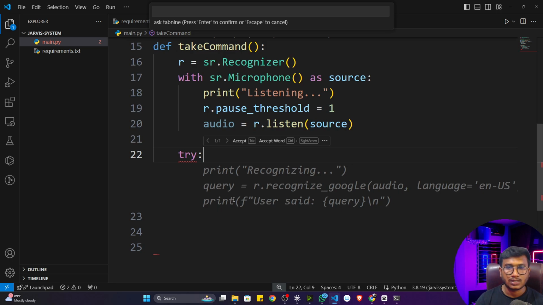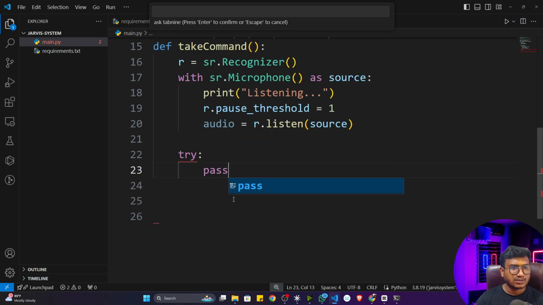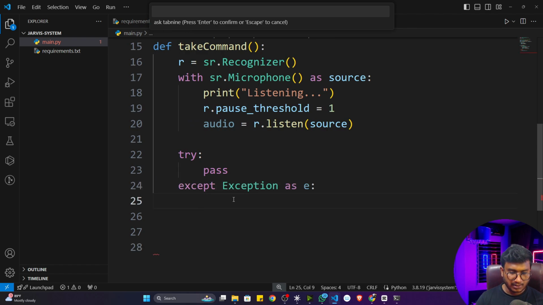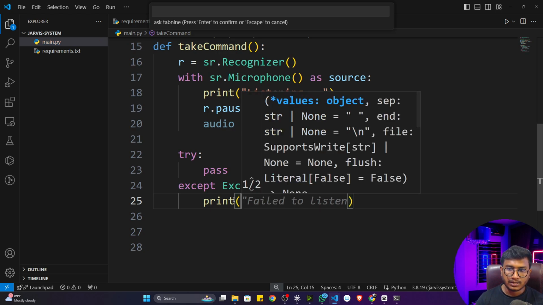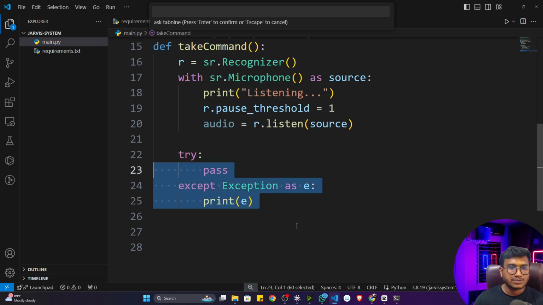And what is the use of it? That's why I'm using this particular try except block. I'll take the try block. Inside that, as of now, I'll just do the pass statement. I will also take the exception block. Let's say except Exception as E, and whatever E I'm getting, I can print it. Or you can also log this particular exception.